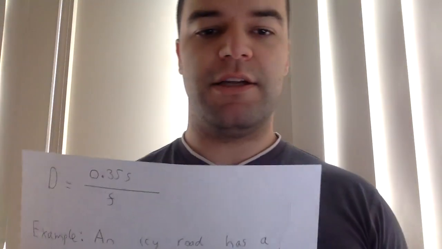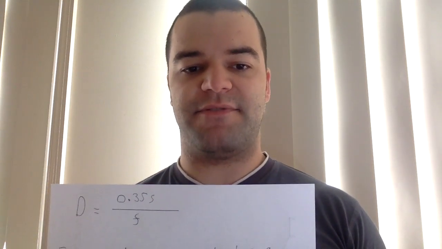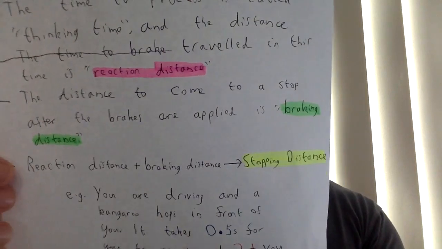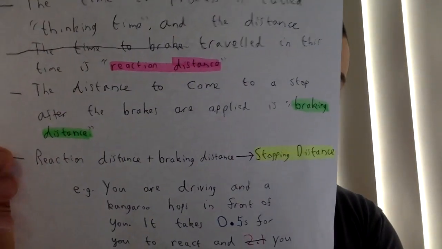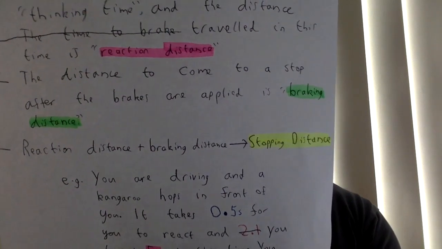Just a quick reminder, for the tyres, the distance equals 0.35 times the speed divided by the friction coefficient. And for the more human one, the reaction distance plus the braking distance makes the stopping distance. So you have some questions about that, and good luck with them.